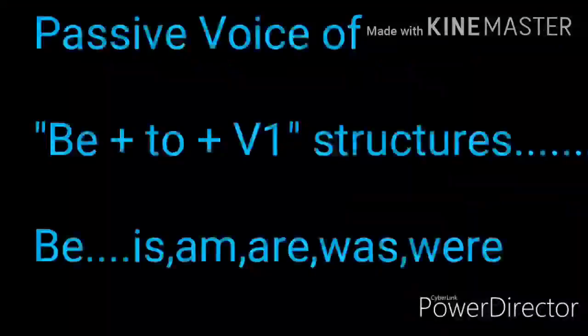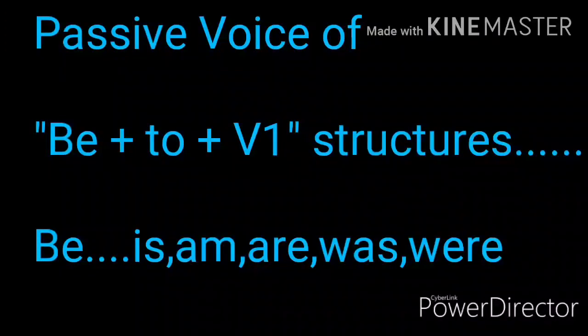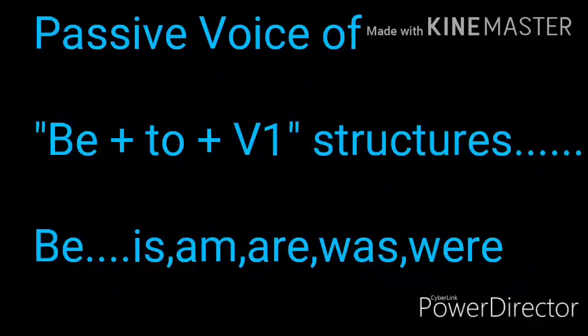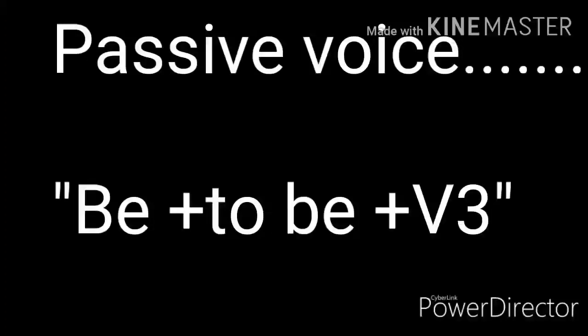Next structure of passive voice: be plus to plus first form structure. Here be means is, are, was and were. If the structure is in present tense, we use is, are, and if the structure is in past, we use was and were. The passive of such kinds of structures would be be plus to be plus third form.